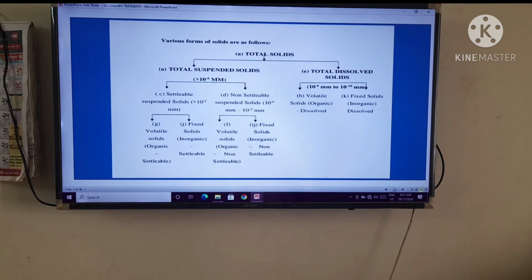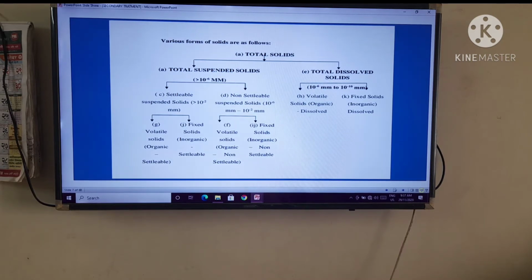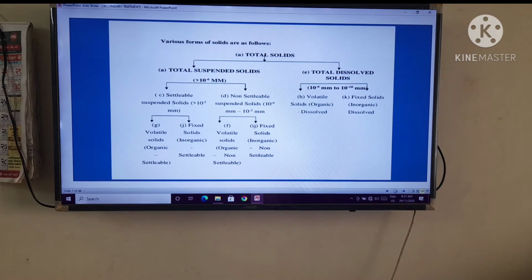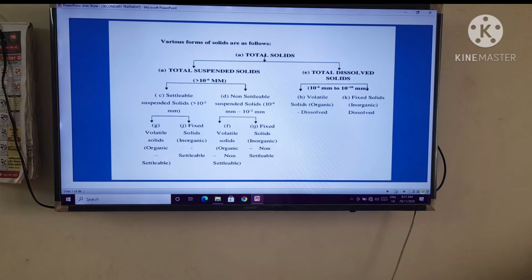Now total dissolved solids also have two children, volatile and fixed, that is organic and inorganic. The change is in dissolved solids, where volatile and fixed, organic or inorganic solids are made.